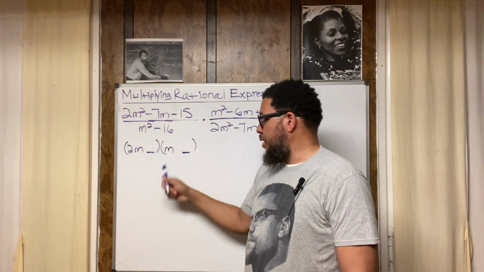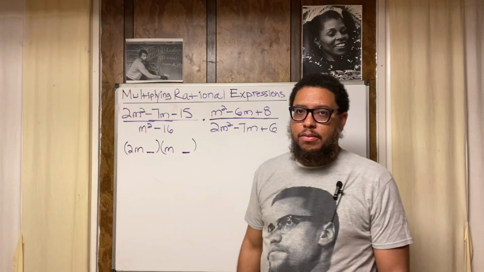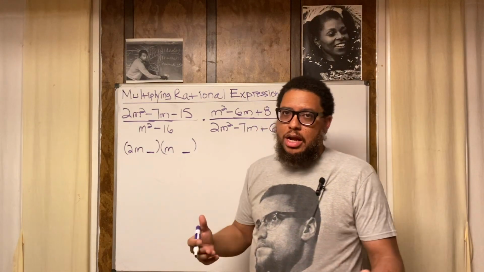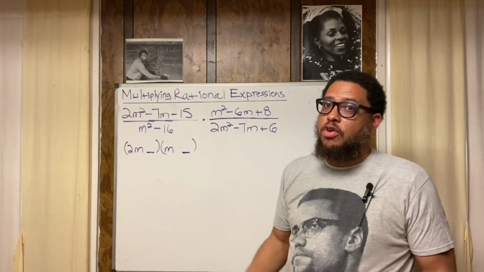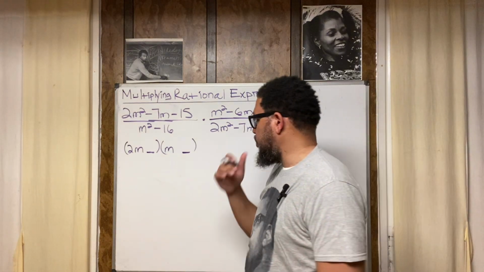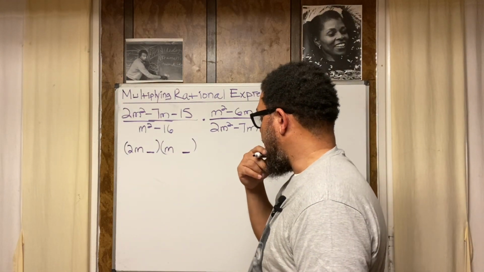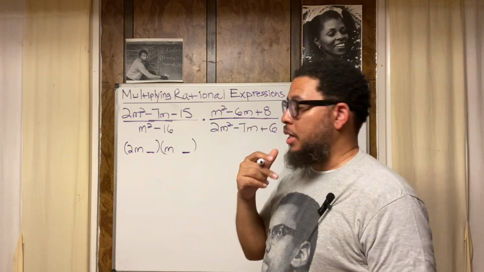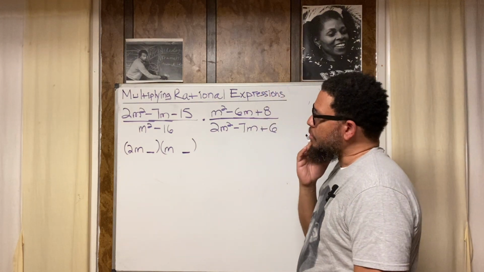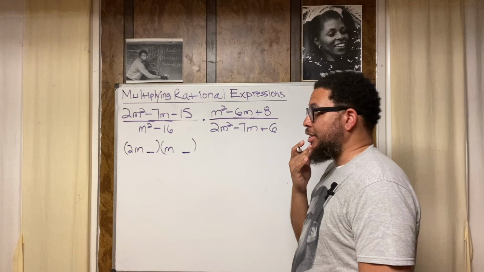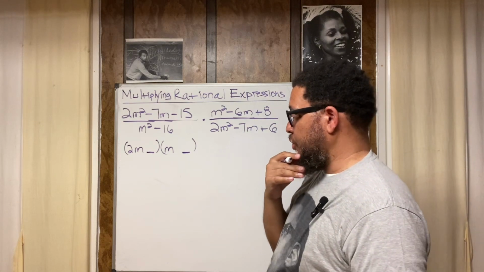Or 2m and 3m, or 1m and 6m, right? See? Trial and error method, right? Like I said, it's more involved. So look, this is what's going to happen though. Watch this. Because I've been doing these problems for like 30 years, actually more than 30 years, like 35 years.